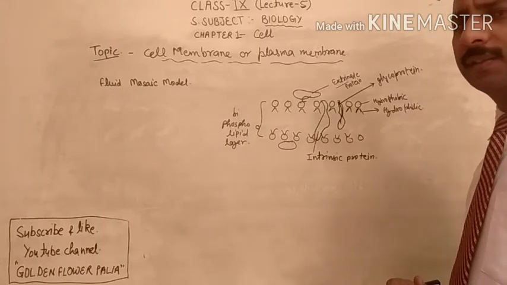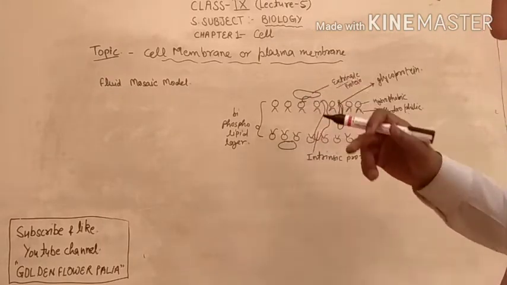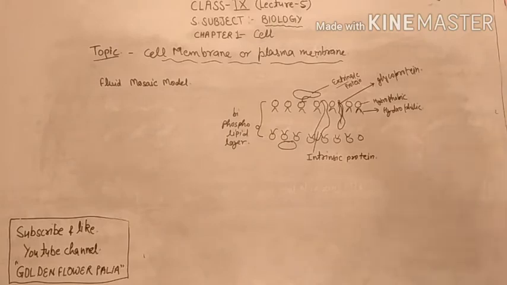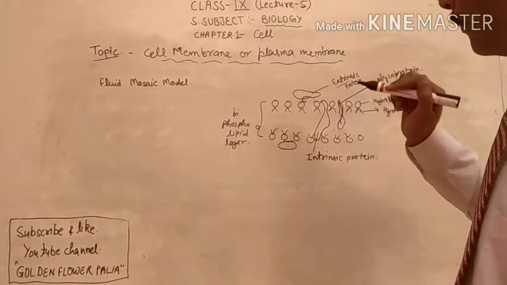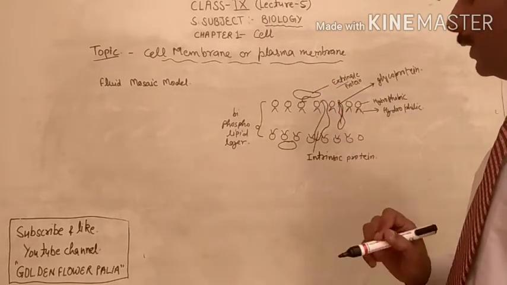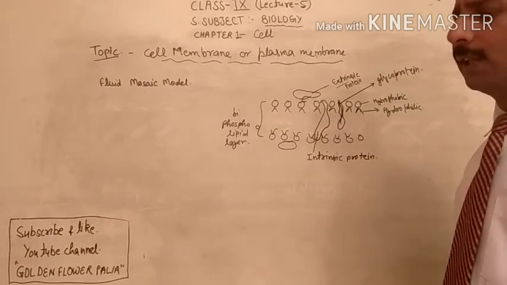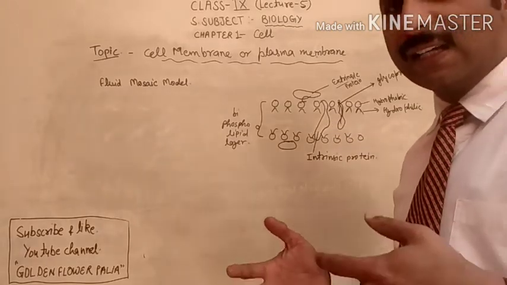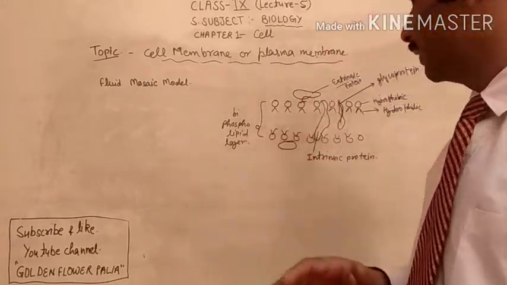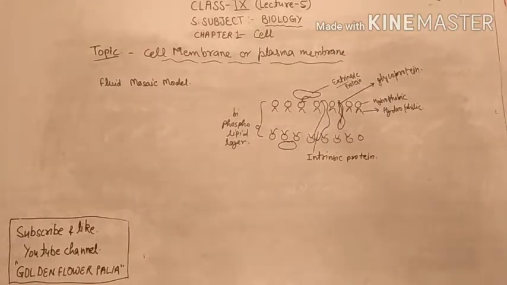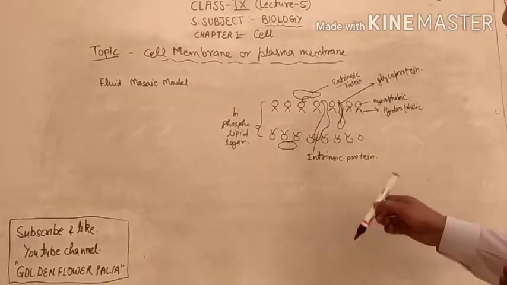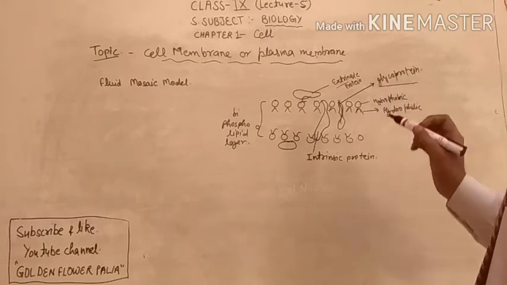Now why is this called extrinsic protein? This is called extrinsic protein because it is present outside of the phospholipid layer. Intrinsic proteins are embedded in the phospholipid layer, so that is why they are called intrinsic protein.